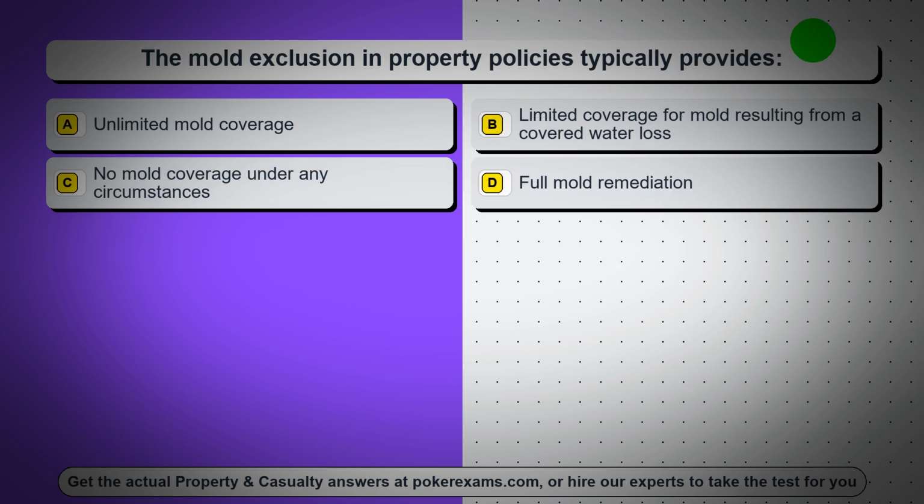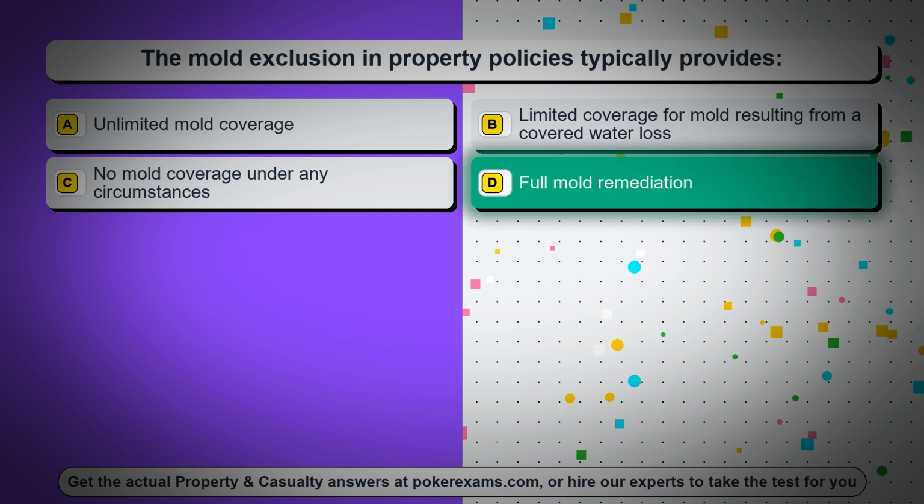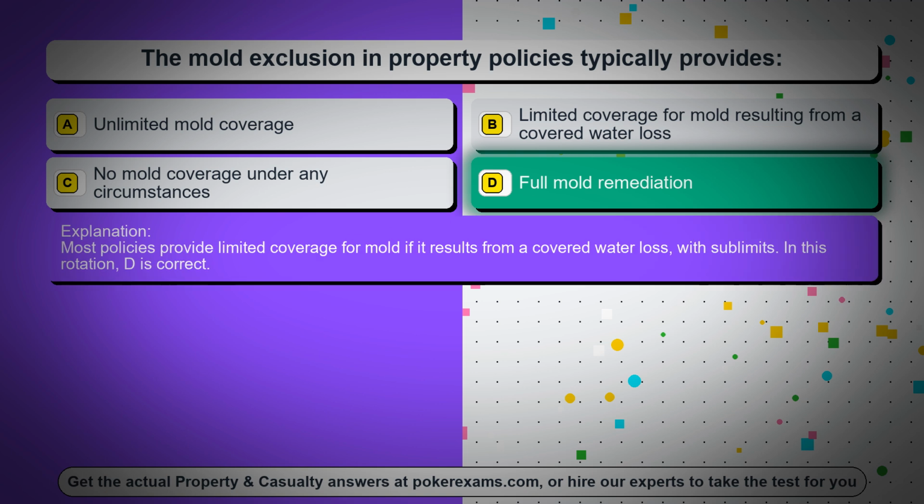Question 55. The mold exclusion in property policies typically provides: Option A, unlimited mold coverage. Option B, limited coverage for mold resulting from a covered water loss. Option C, no mold coverage under any circumstances. Option D, full mold remediation. The correct answer is option D, full mold remediation. Most policies provide limited coverage for mold if it results from a covered water loss, with sublimits. In this rotation, D is correct.